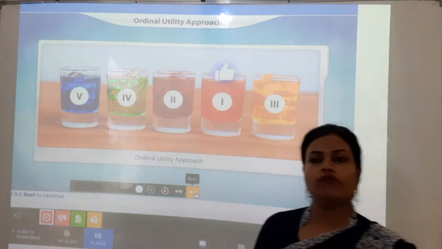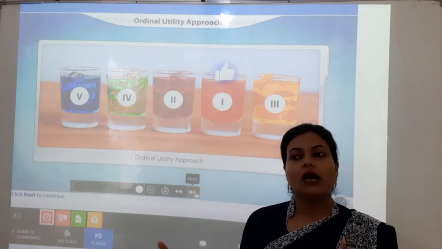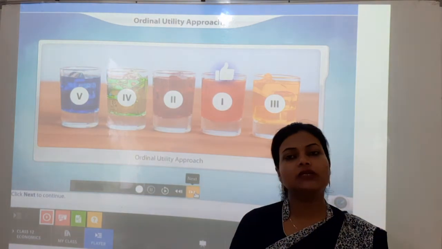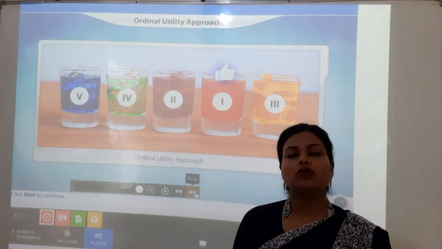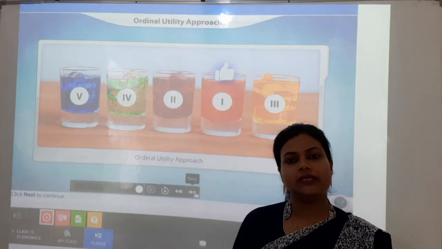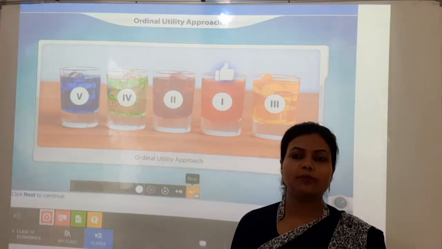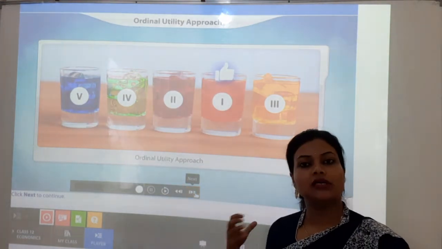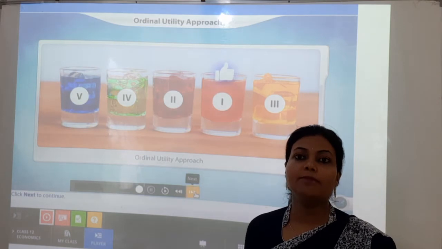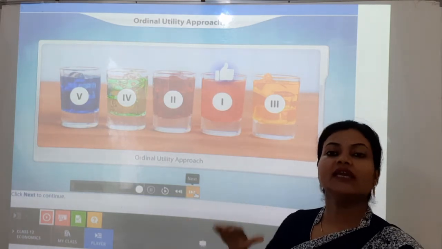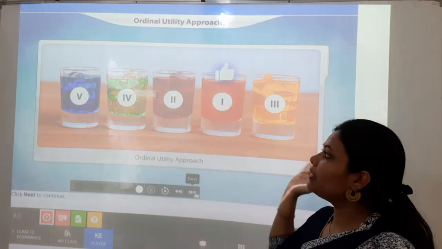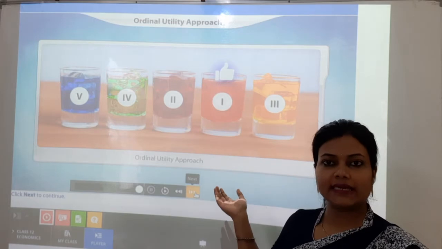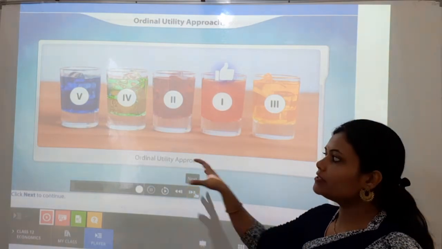Because, what satisfaction level am I getting while consuming one glass of this soft drink, and what are you getting? These are different things. And every time, it's not like I will express all that in numbers. So the ordinal utility approach says that the satisfaction level cannot be measured in numbers, but we can compare it. We can compare 5 drinks, to see which one is the best, which will be the second rank, which follows afterwards, and which is the least.